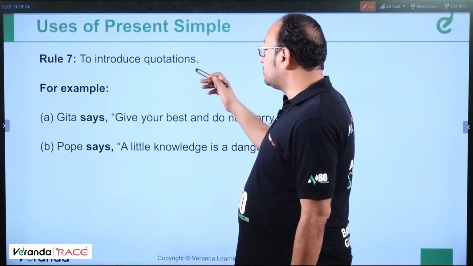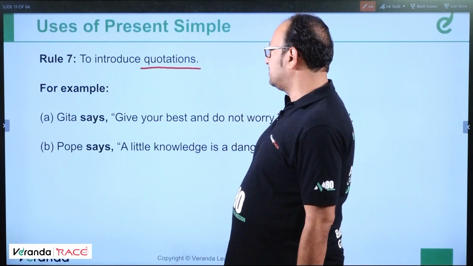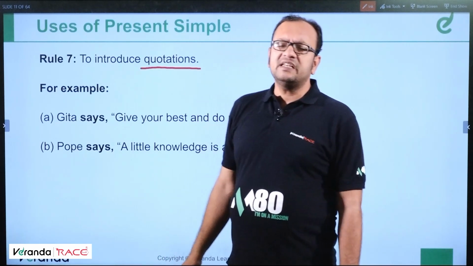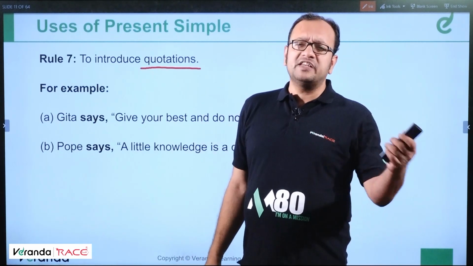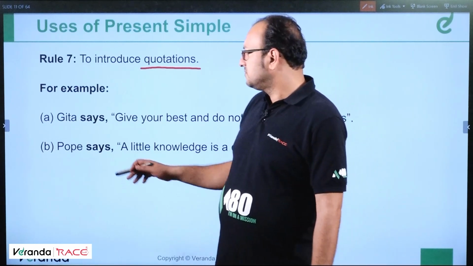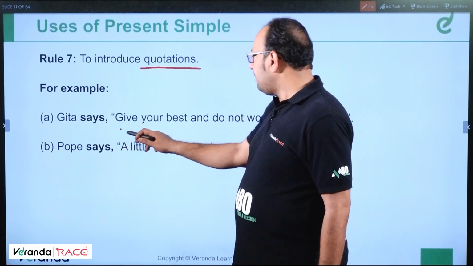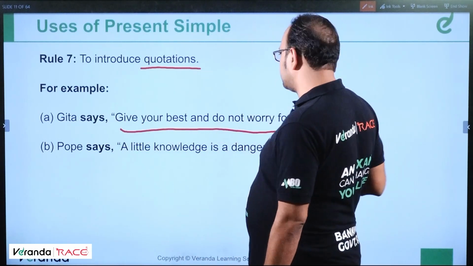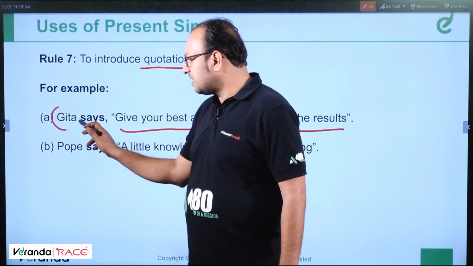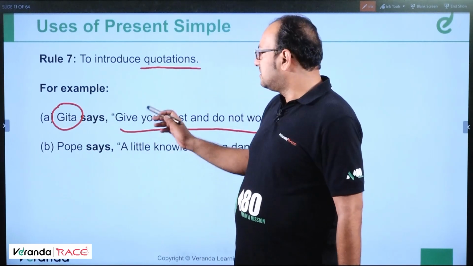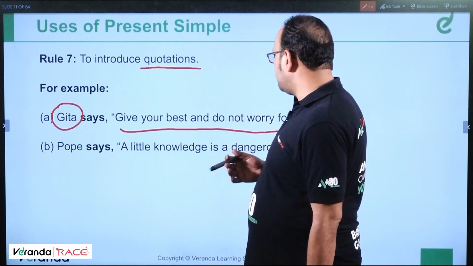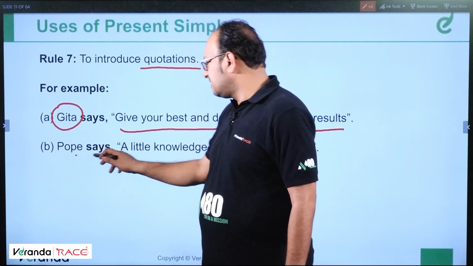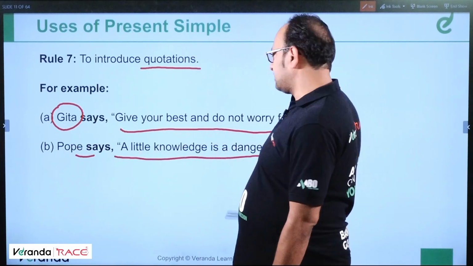Rule number 7, to introduce quotations. What is a quotation? A quotation is something which has been said by some famous person. A thing of beauty is a joy forever. Gita says, give your best and do not worry for the results. It's not about a girl called Gita, it's the Bhagavad Gita which says, give your best and do not worry about the results. Pope says, a little knowledge is a dangerous thing.